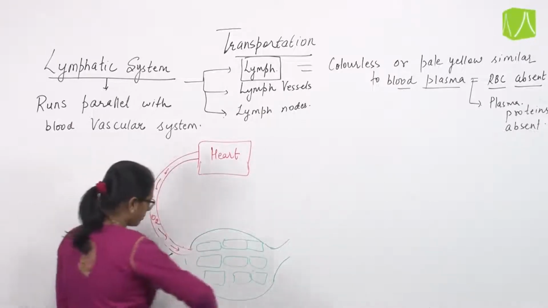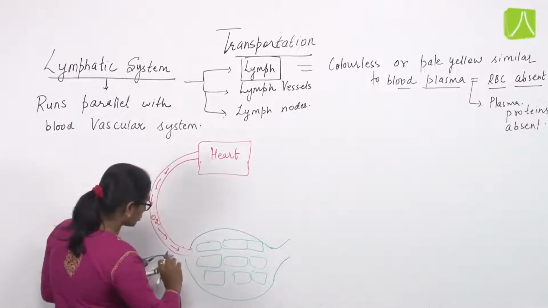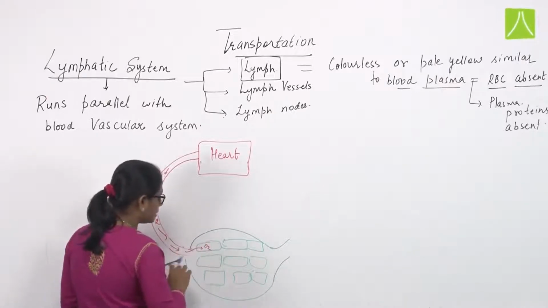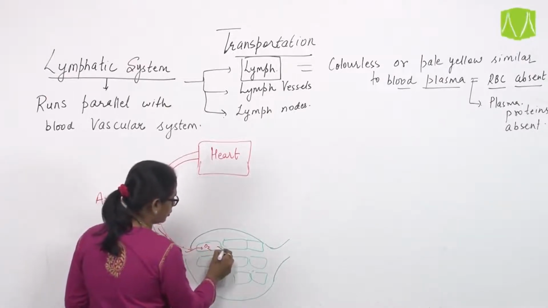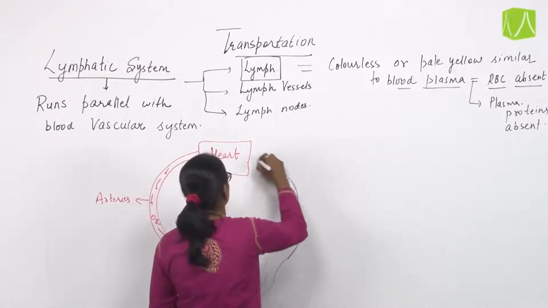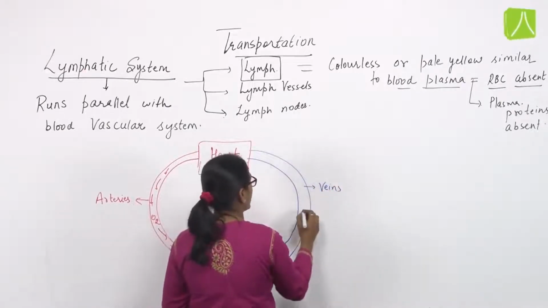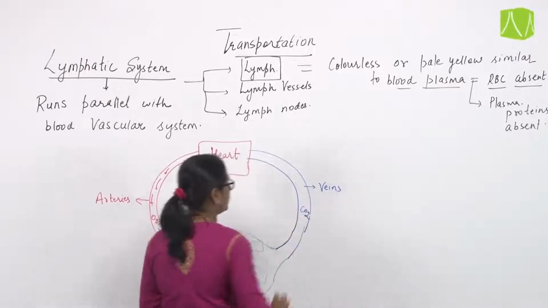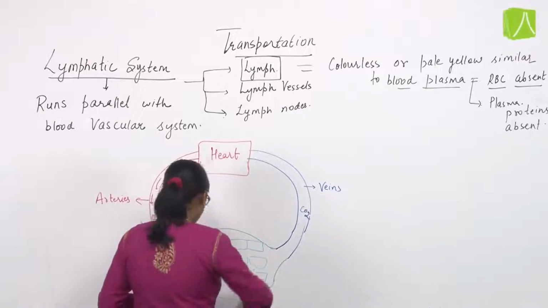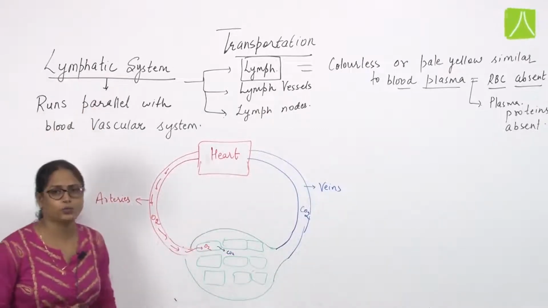Now, in the tissues this oxygenated blood is transferred and it releases CO2, which is transferred through veins, and these veins join the heart, carrying deoxygenated blood, that means blood having carbon dioxide. Now, our more concern is about lymph. What is this lymph?